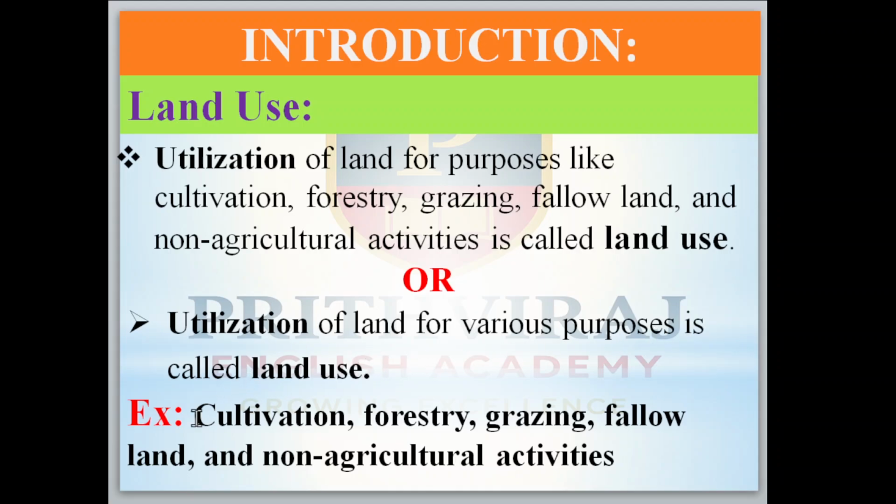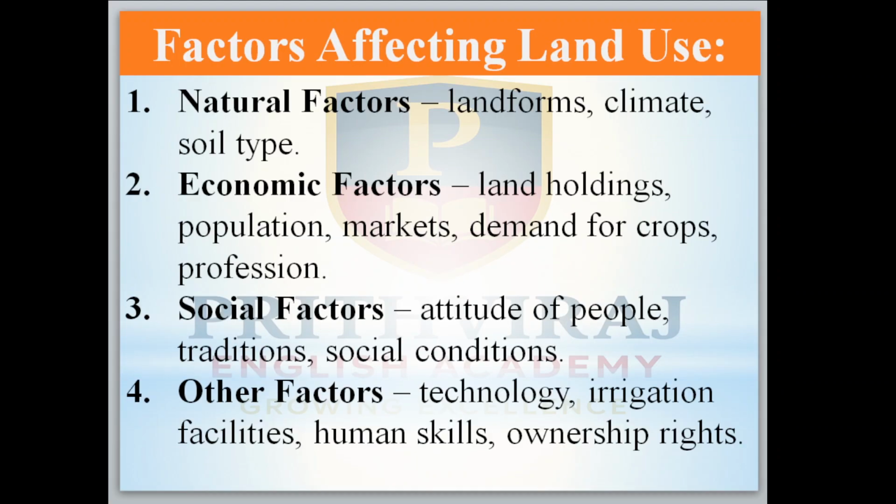If you write this meaning, then along with that you have to write examples, for example cultivation, forestry, grazing land, fallow land and non-agricultural activities. These are the purposes. Now come to the factors affecting land use.